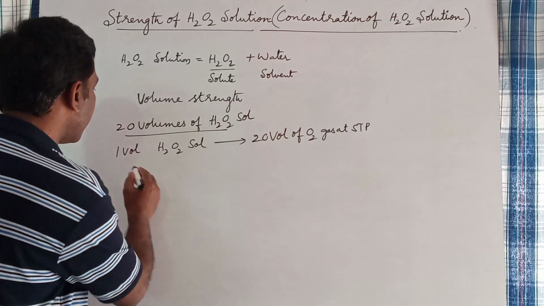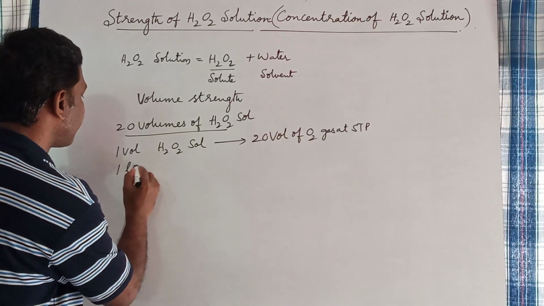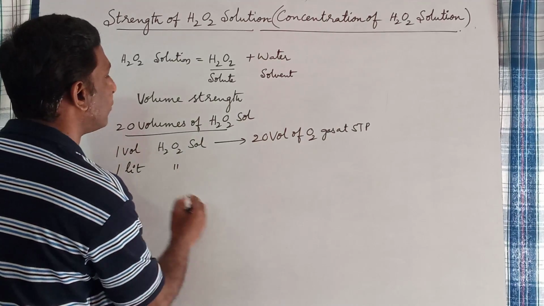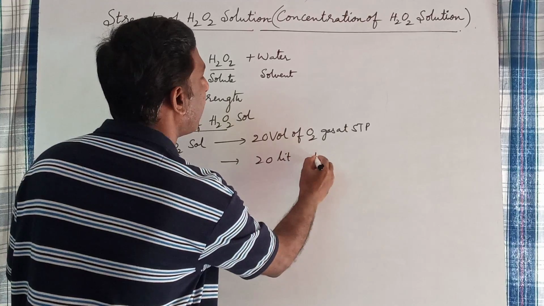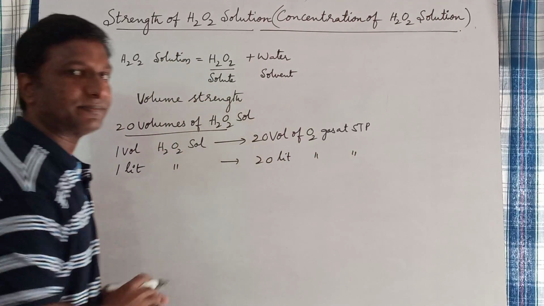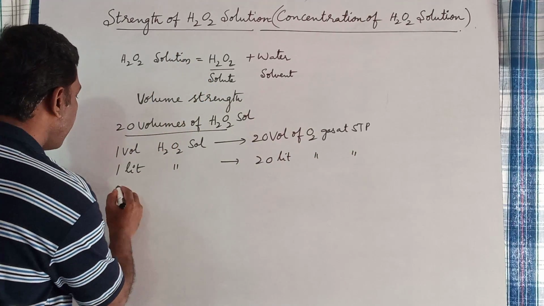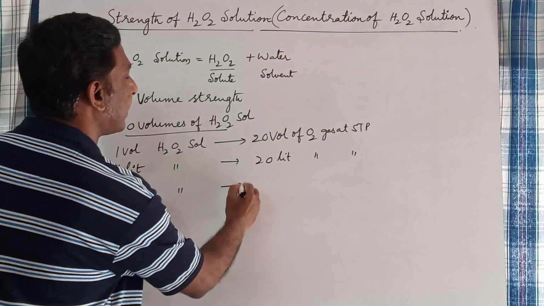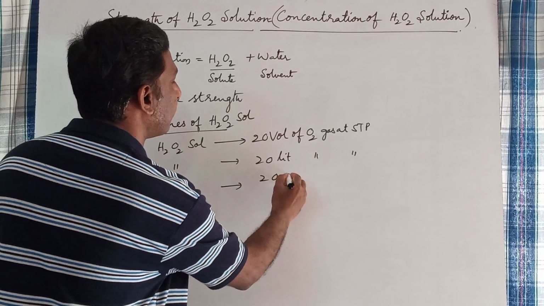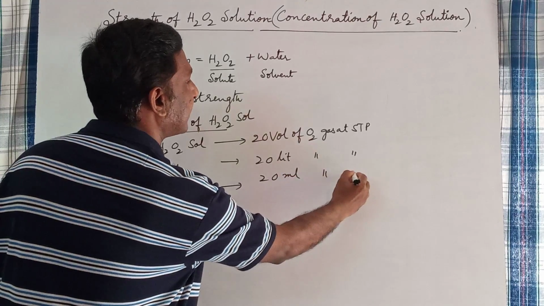Here 1 liter of H2O2 solution on decomposition gives 20 liters of oxygen gas at STP. Similarly, 1 ml of H2O2 solution on decomposition gives 20 ml of oxygen gas at STP.